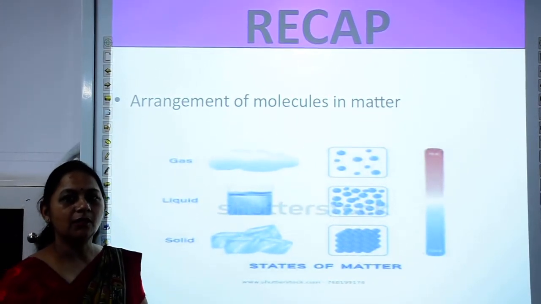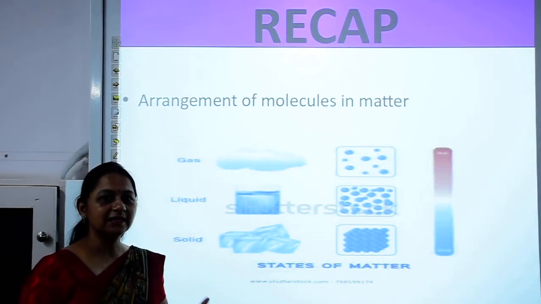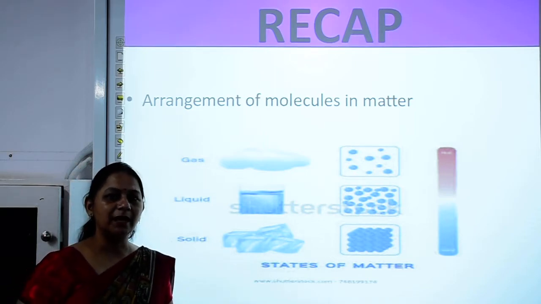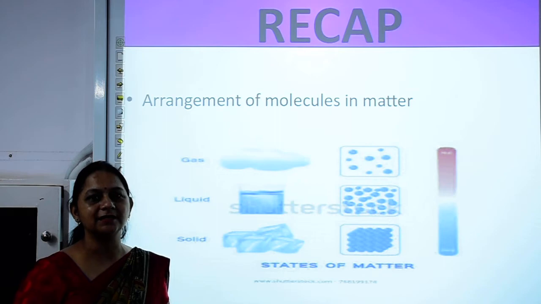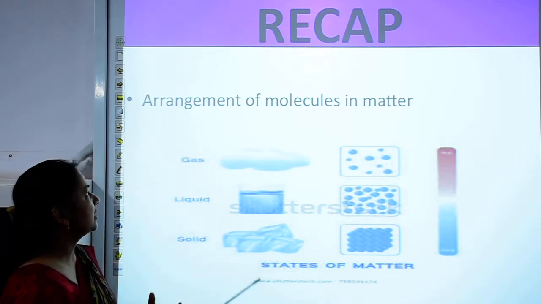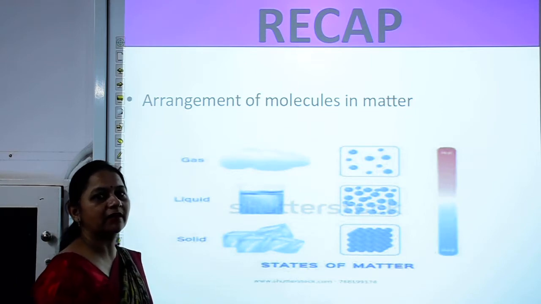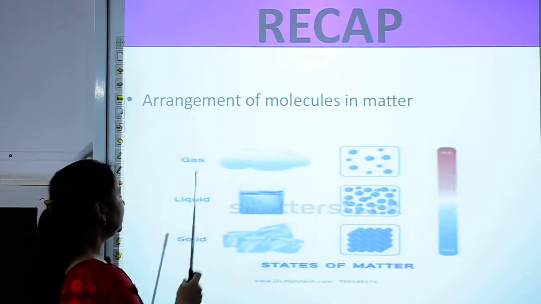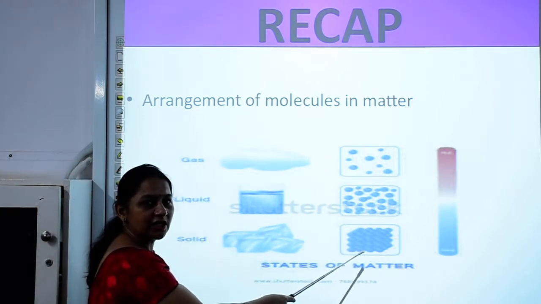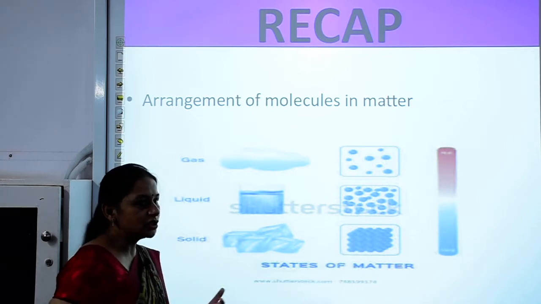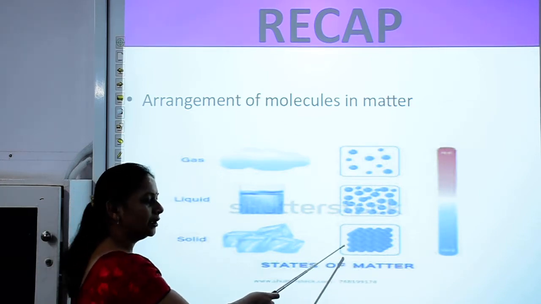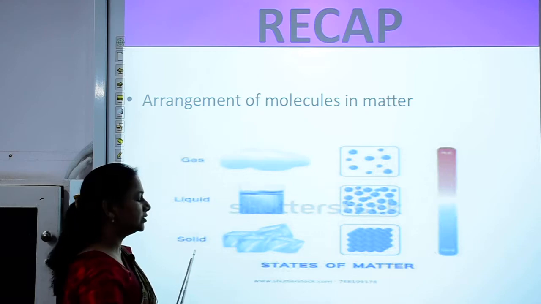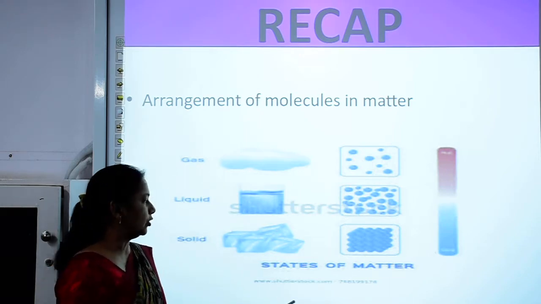You all know that all matter, now what is matter? Anything that occupies space and has mass is called matter, and all the matter is made up of small particles called molecules. These molecules are arranged in different ways in matter. Like in solids, the molecules are very closely packed. There is no intermolecular space between the molecules. So the solids have a definite shape and volume.